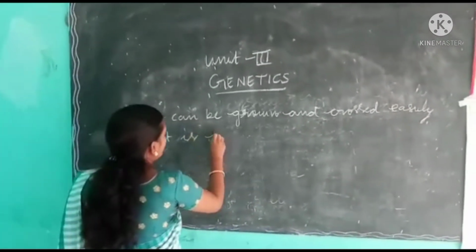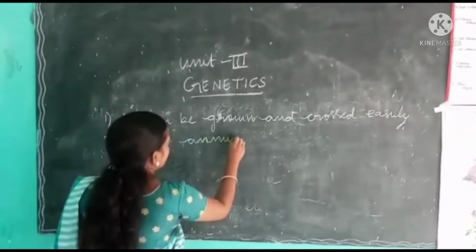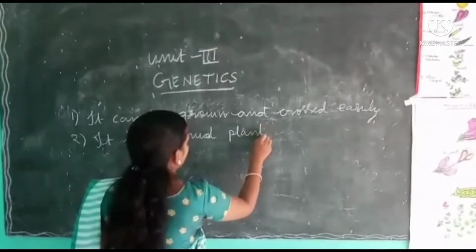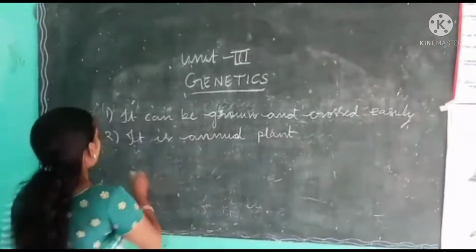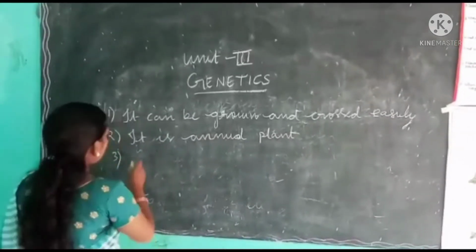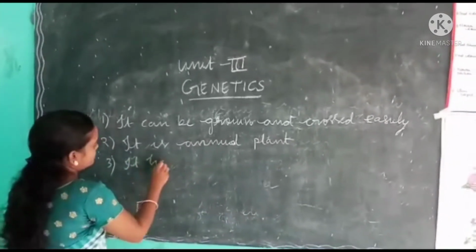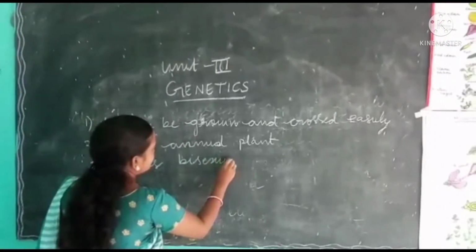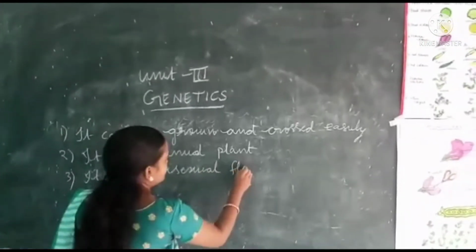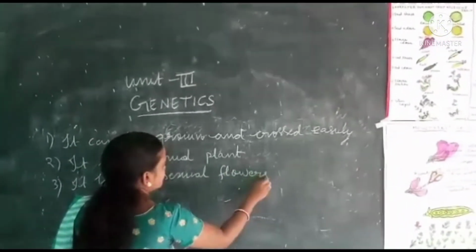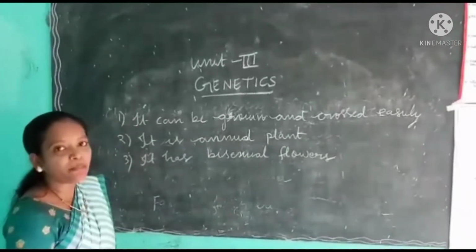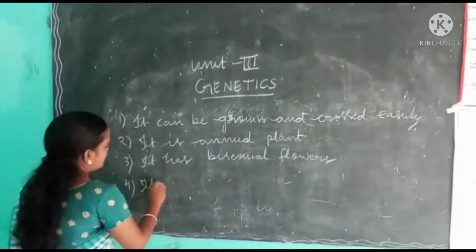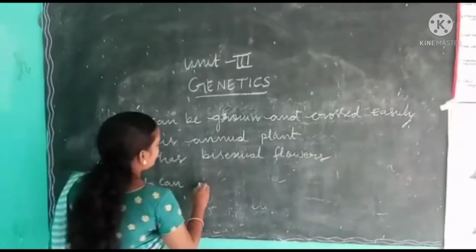It is an annual plant, means the life cycle is 1 year. It has bisexual flowers, means both male and female parts are present. It can be self-fertilized.